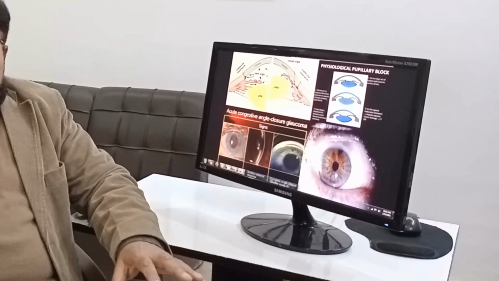In acute attack, this condition is very painful, and usually the patient manages to get some medical aid, and he may get some good treatment, and he can save his eyesight. So this is about the narrow angle. This pain, as a warning, pushes the patients to the doctor.